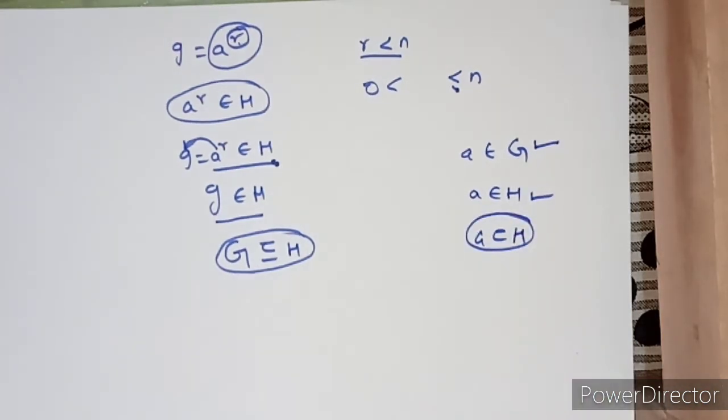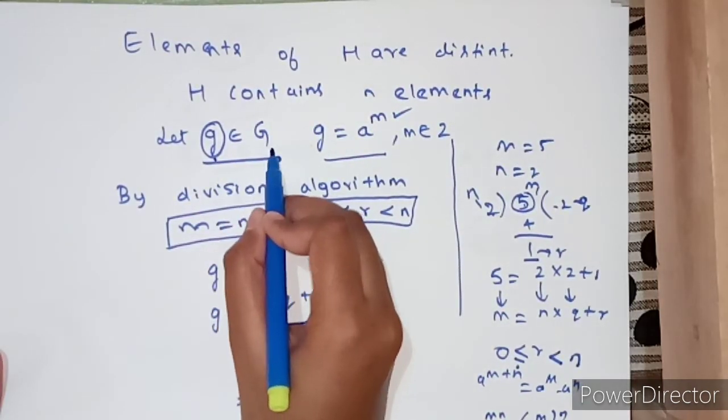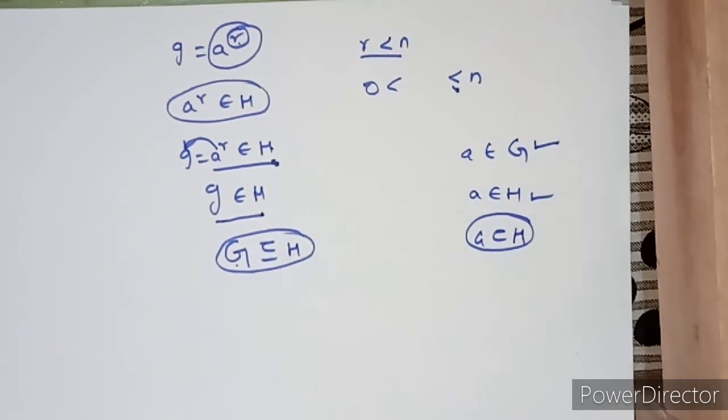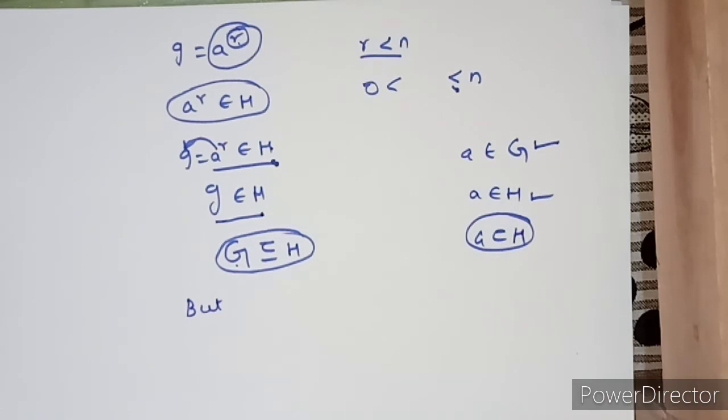I have applied the same process here. I have assumed g belongs to group G and I have got g belongs to H. That means G is subset or equals to H, right?